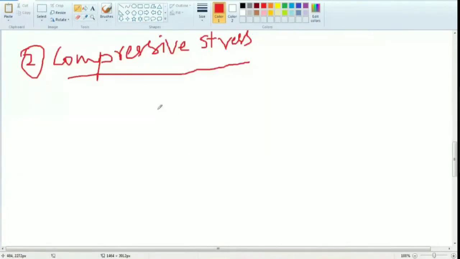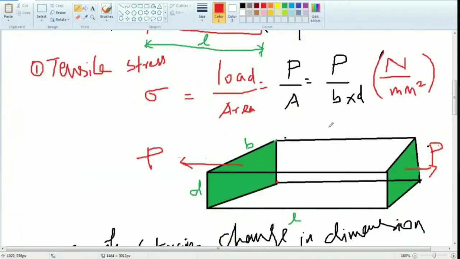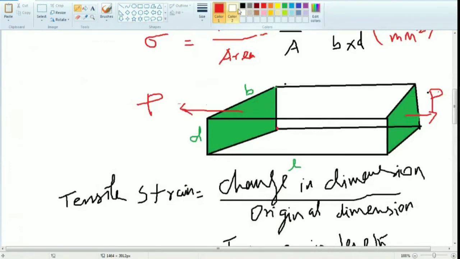Can anyone give the formula for compressive stress, sigma? Don't think more. Load by area, that is P by A. Then P divided by, what is the area formula? Check in the diagram where we are applying the force.